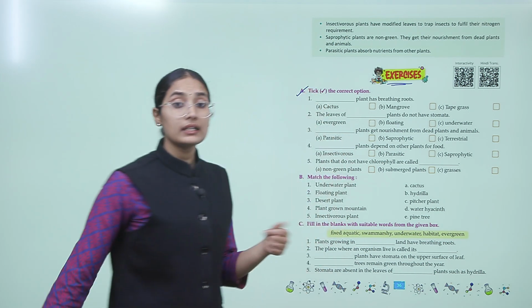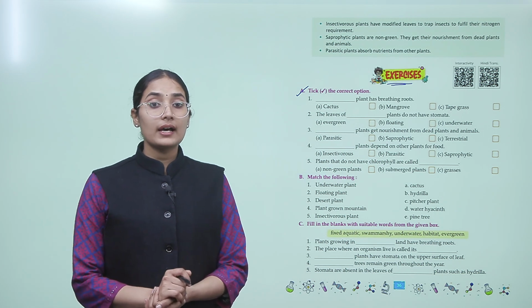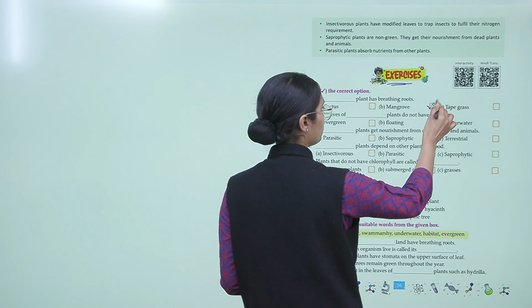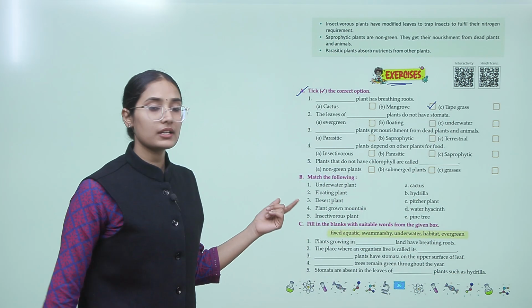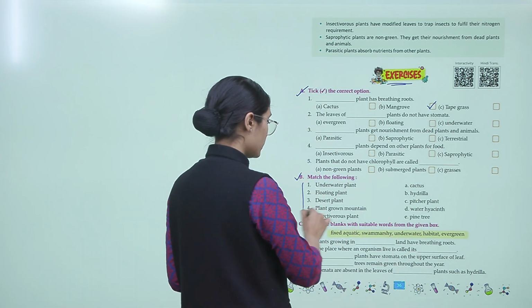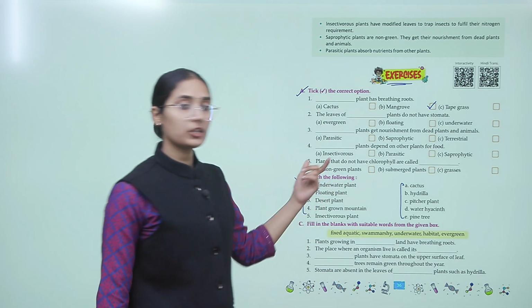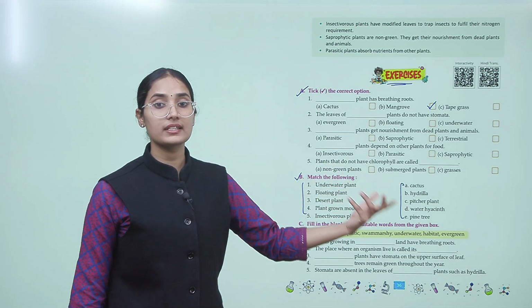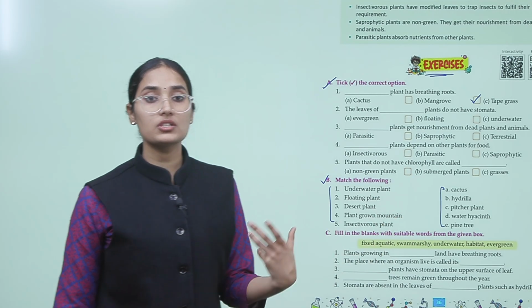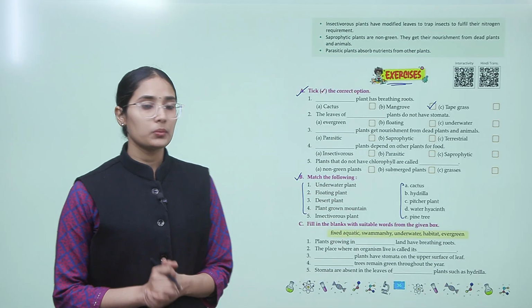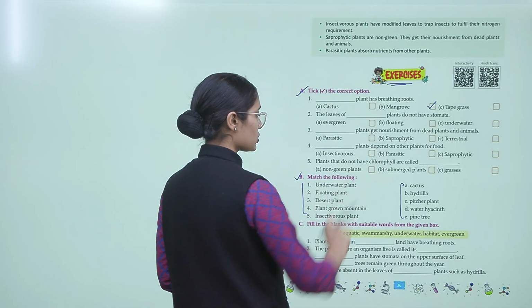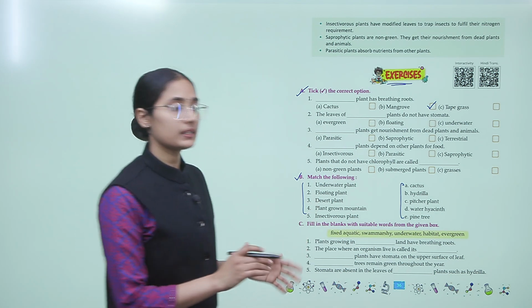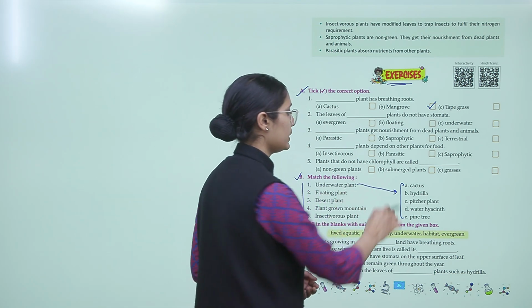So, first is tick the correct option. Dash plant has breathing root. So, it is the mangrove, right? Next is match the following. Match this column with the other column. Underwater plant, cactus, hydrilla, pitcher plant, water hyacinth, pine tree. So, which is the underwater plant? You have to match this column with this column. The example of an underwater plant is hydrilla, right?